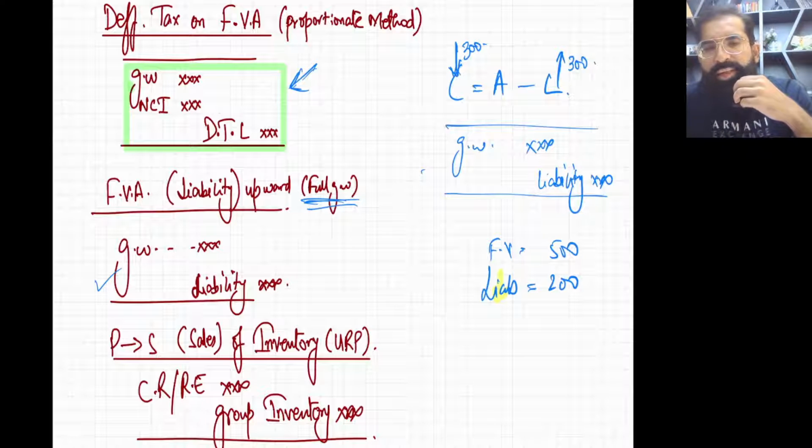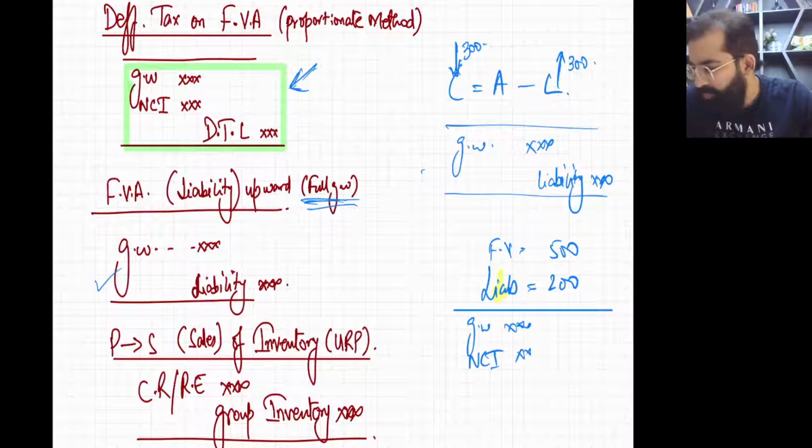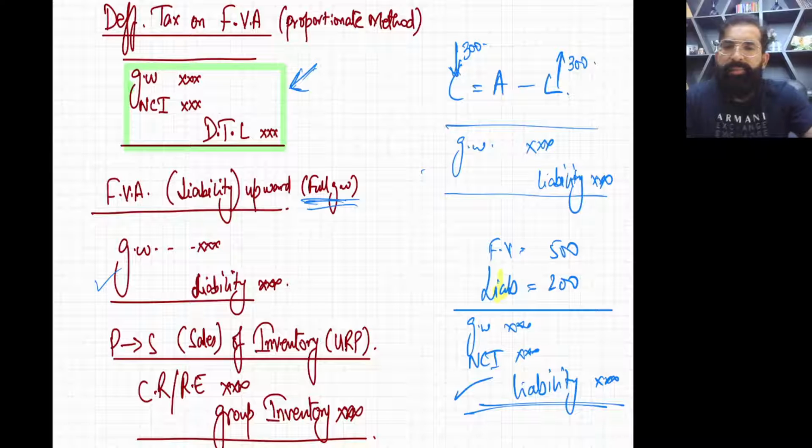But can you tell me what will be the entry using the proportionate method? Using the proportionate method, the entry will be goodwill debit, NCI debit, and liability credit. Okay. Goodwill debit, NCI debit, and liability will be credited. I hope you got my point.